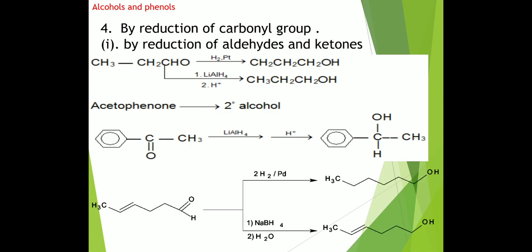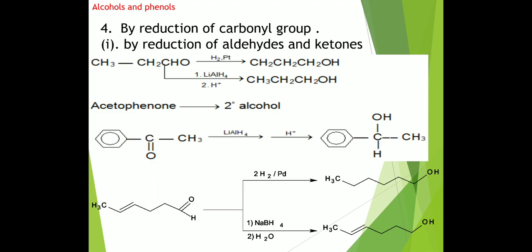Now see this example. This is the most important. When we consider lithium aluminum hydride or sodium borohydride, these reducing agents only reduce the carbonyl group, not the carbon-carbon double bond. This is the most important part. In this example, there are 6 carbon atoms in the chain, and its name is what? Hex-4-en-1-al.